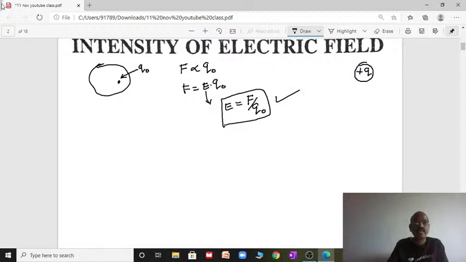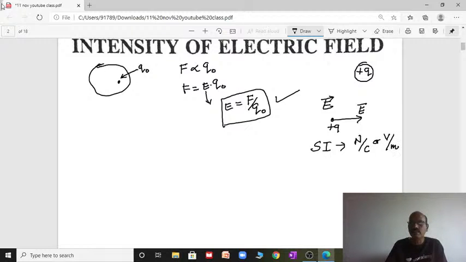So electric field is a vector quantity. Electric field is always directed from positive charge towards negative charge. The SI unit of electric field is force per unit charge, Newton per coulomb, force in Newton, charge in coulomb. Or there is another unit, volt per meter.